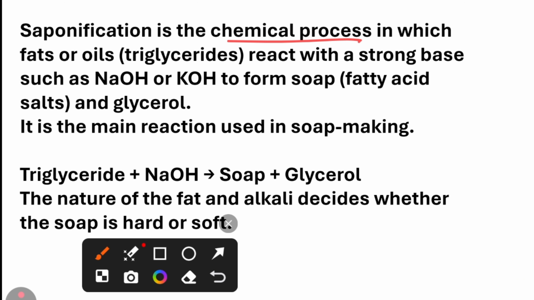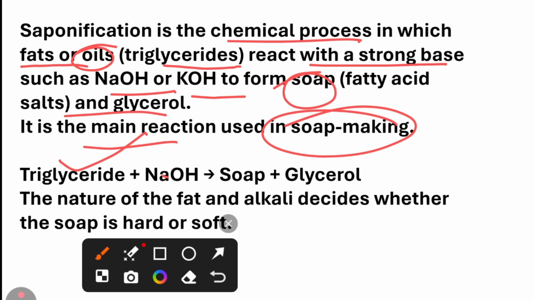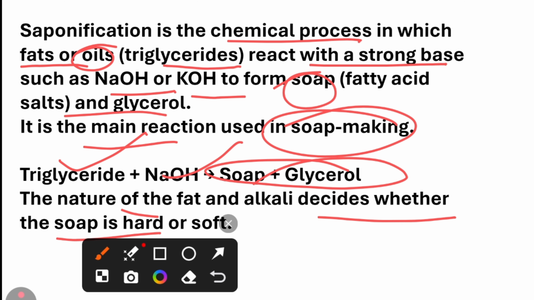Saponification is a chemical process in which fats or oils, triglycerides, react with a strong base such as sodium hydroxide or potassium hydroxide to form soap and glycerol. It is the main reaction used in soap making. Triglyceride plus sodium hydroxide gives soap plus glycerol. The nature of the fat and alkali decides whether the soap is hard or soft.